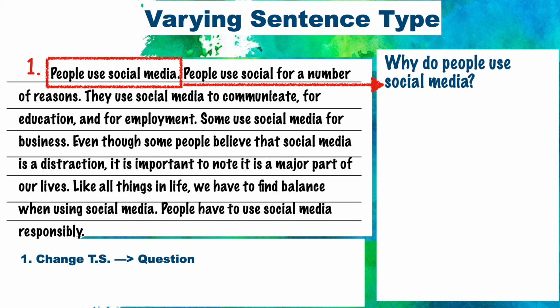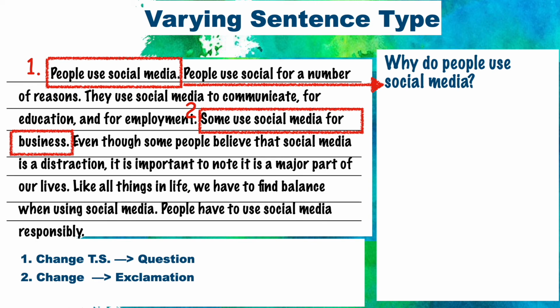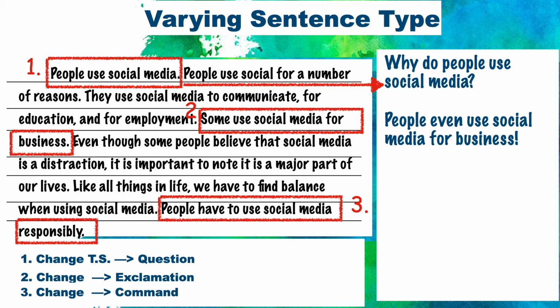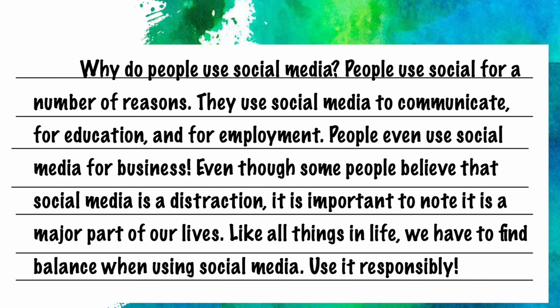Okay, let's look for another sentence to change because this paragraph is important and we need to get excited about it. Okay, so sentence number 2, some use social media for business. We could change this to an exclamation and it would be, people even use social media for business! Remember, it's an exclamation and your voice has to go up. Okay, let's look for another one. Number 3, people have to use social media responsibly. We could change this to a command. Use it responsibly.